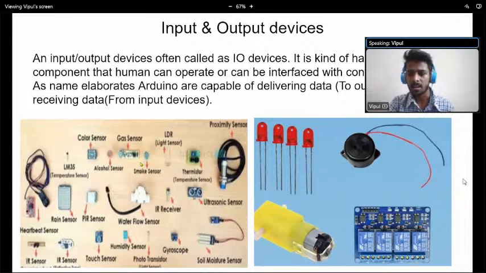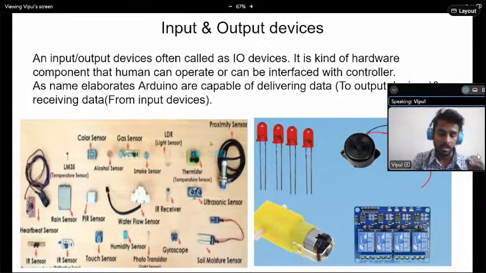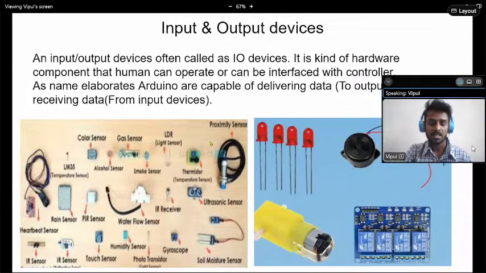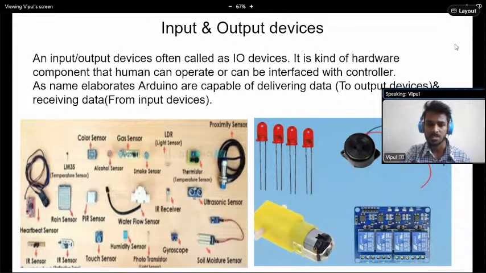So why is it necessary to learn whether it's an input device or an output device? While we are doing coding, we first have to tell the code whether this device is an input or output. That is the first step. So that's why we have to get to know whether these devices are input or output. Okay.